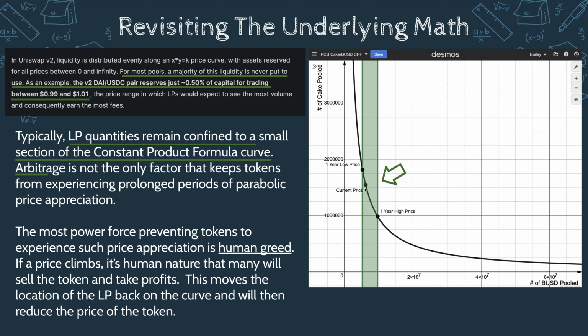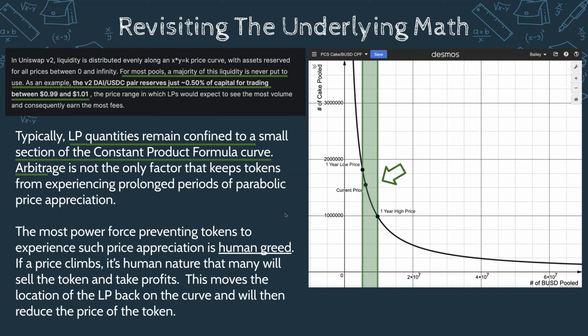So it really doesn't use very much of the curve at all. It stays concentrated in this one little spot. And we can see here that rapid price appreciation would occur if we could travel down here, but that generally never really happens.